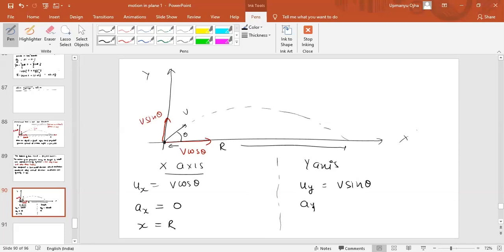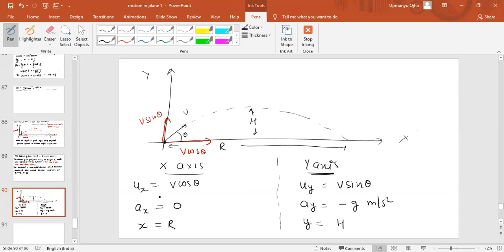What is the acceleration on the y-axis? That is minus g meter per second square, which is the acceleration due to gravity. Okay. Then what is the maximum displacement along the y-axis? We can assume it as h. So the maximum displacement along the y-axis is h.